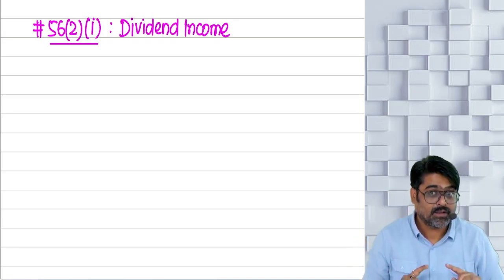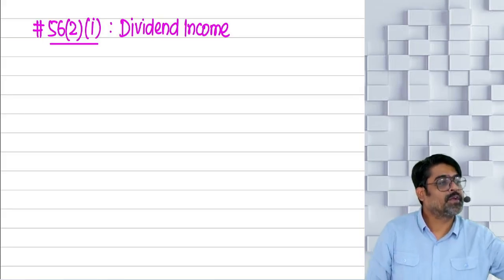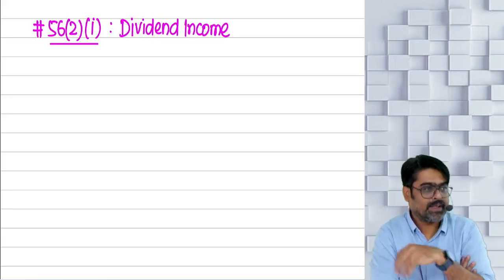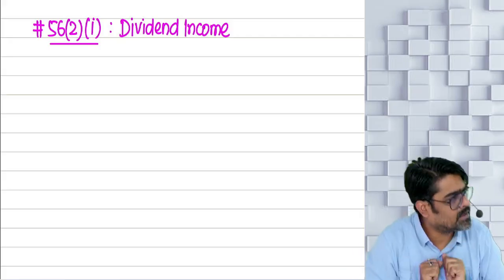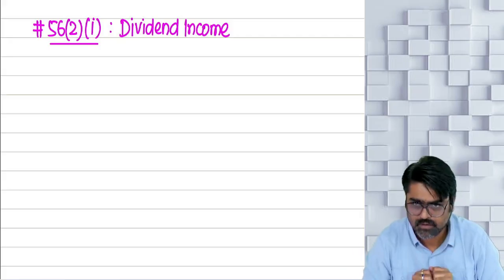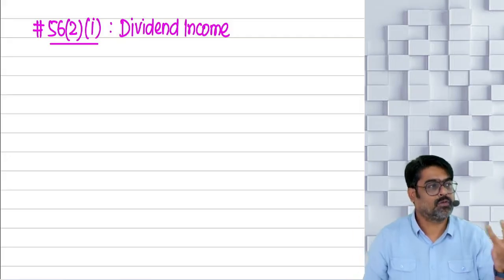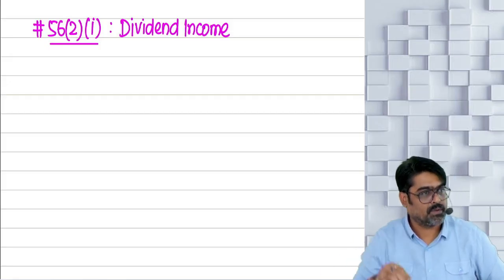Now see, they will try to confuse you. This is dividend on equity shares. They will give you in the question dividend income; we know that dividend is taxable under which head? IFOS. So they will not give it straight away. They will say the assessee is holding 1000 equity shares of this company.